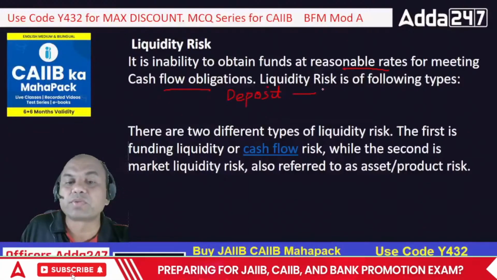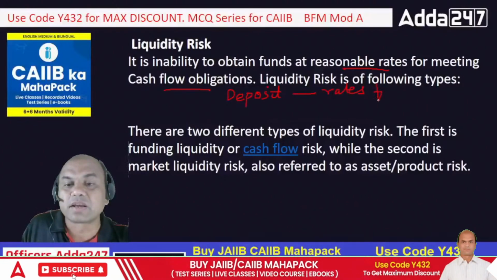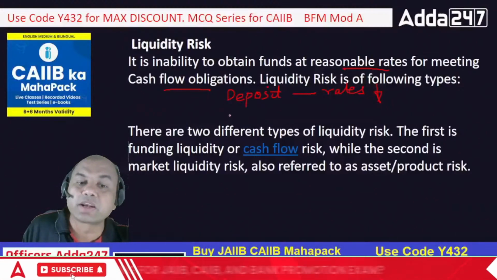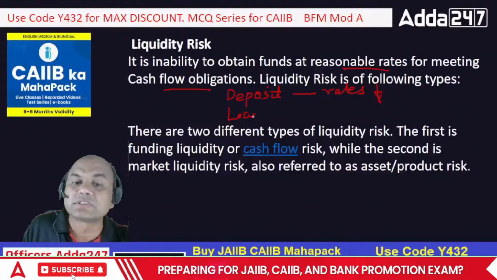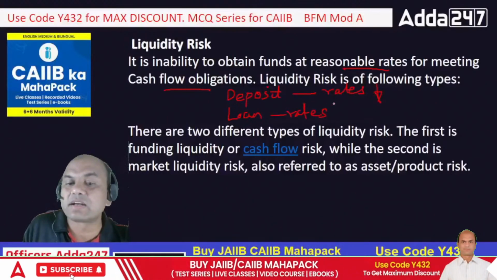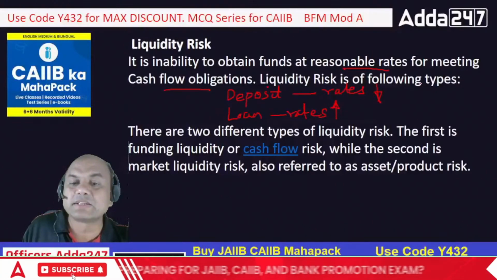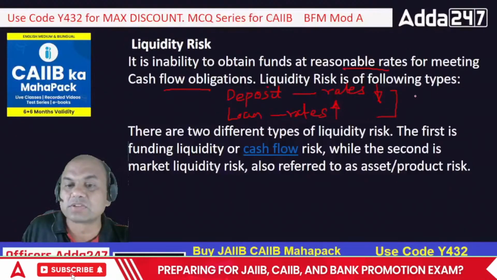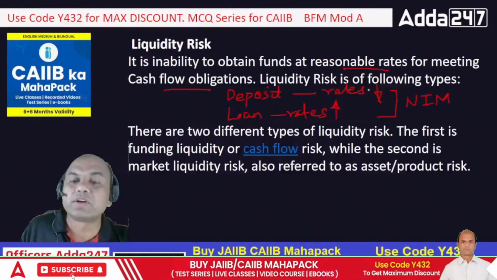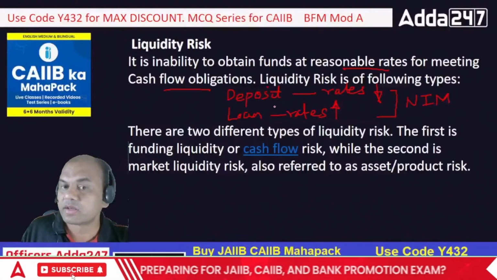The deposit rate should be as low as possible, and the loan rate should be as high as possible. The difference is known as NIM, net interest margin, and the bank will try to get the maximum out of it.